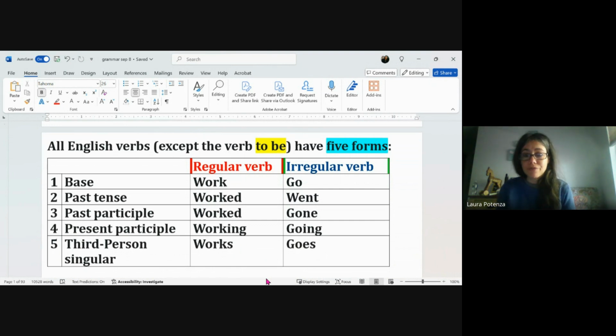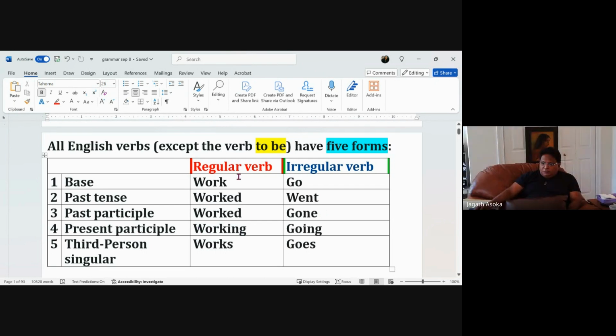Now, for an irregular verb, we use the verb go. So you'll see that it changes between forms. Base would be go, past tense is went, past participle is gone, present participle is going, and third person singular goes.